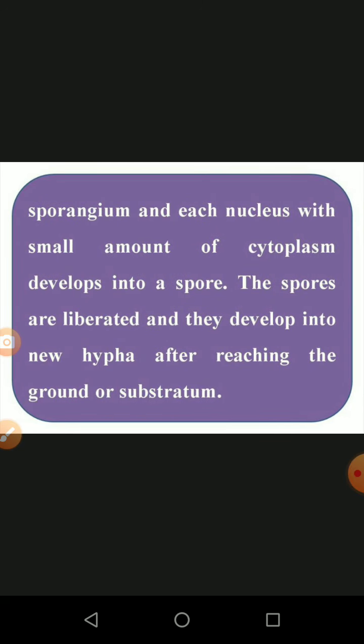In the sporogonium, each nucleus with a small amount of cytoplasm develops into a spore. During unfavorable conditions they produce spores, and during favorable conditions the spores develop into a new individual. In that interval they maintain their lifespan, so there is a small quantity of cytoplasm inside the spore. The spores are liberated and develop into a new hypha after reaching the ground or substratum.